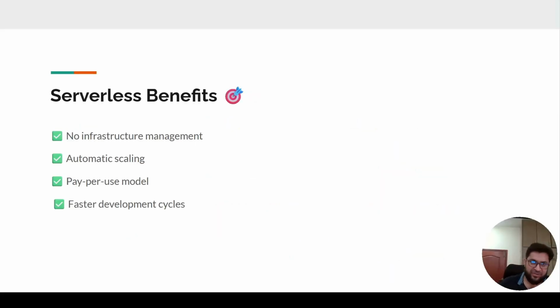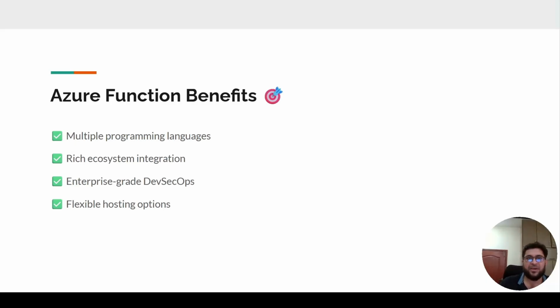So these are the hosting benefits: no infrastructure management, auto scaling, a pay-as-you-go model, and fast development, as already mentioned in the beginning. You can use any language to write Azure Functions, there is a rich ecosystem, and secure DevOps is also supported.